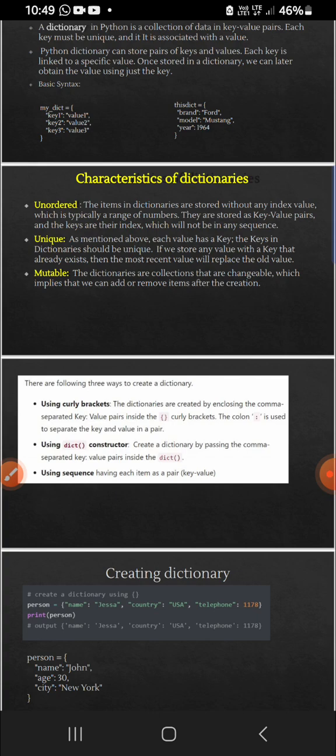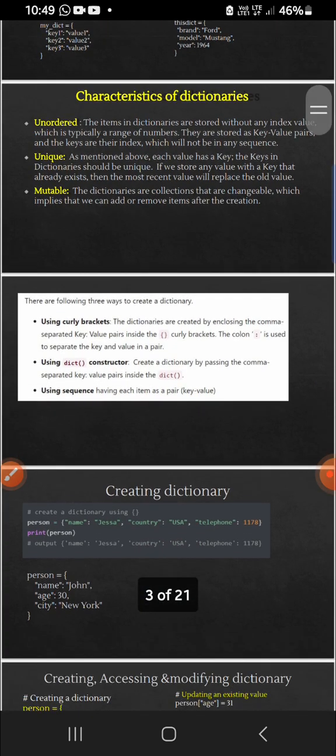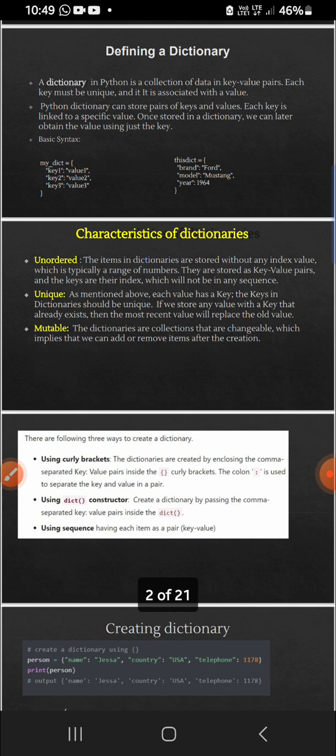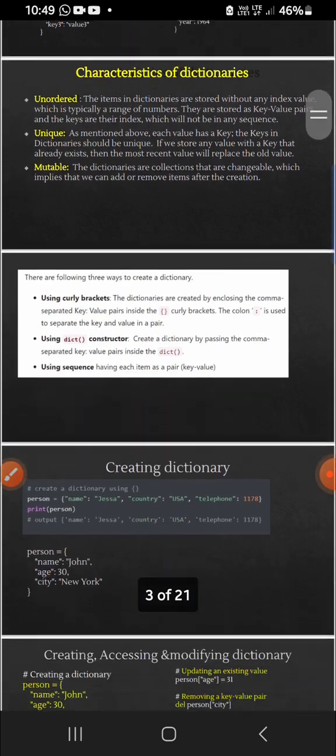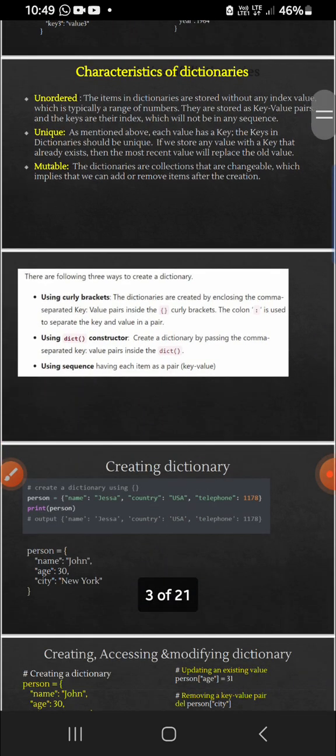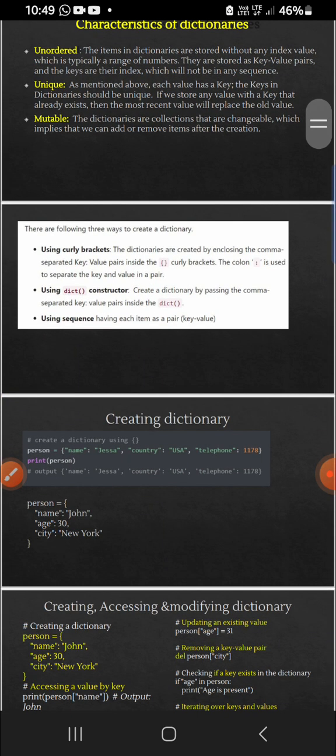Okay, so there are three ways to create a dictionary. Before looking into the creation, there is a name and there are curly braces, and within the curly braces we will write key 1 colon value 1, likewise. The first way is using curly brackets. The dictionaries are created by enclosing the comma-separated